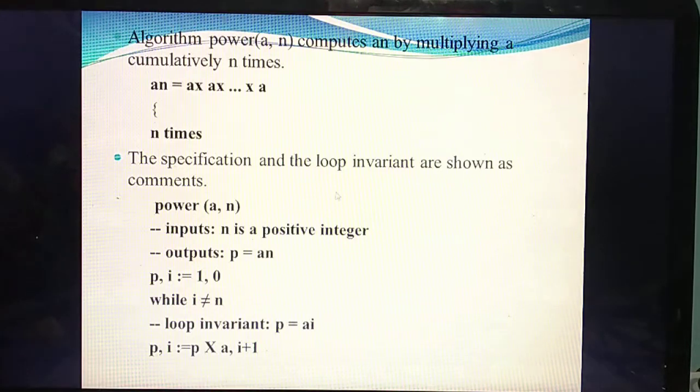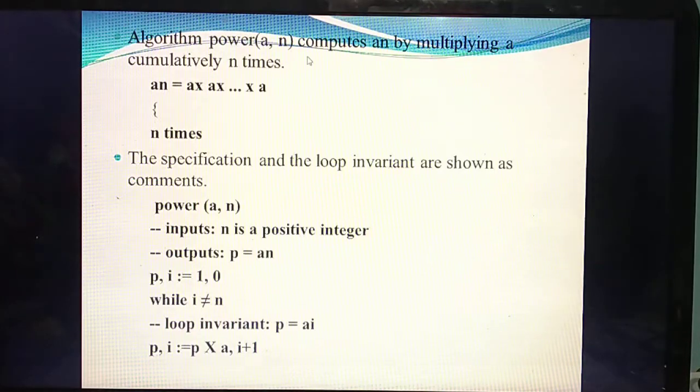So they have written power of a comma n. How are you going to compute? What's the process for computing a power n? You need to multiply a, how many times? n times. That means the value of a is 2 and the value of n is 5, so you need to multiply the 2 five times. You need to multiply cumulatively n times. Cumulative means number of times. How many times? Whatever number is mentioned as the value of n, that number of times you need to multiply the value of a. Understand? So what's the formula?